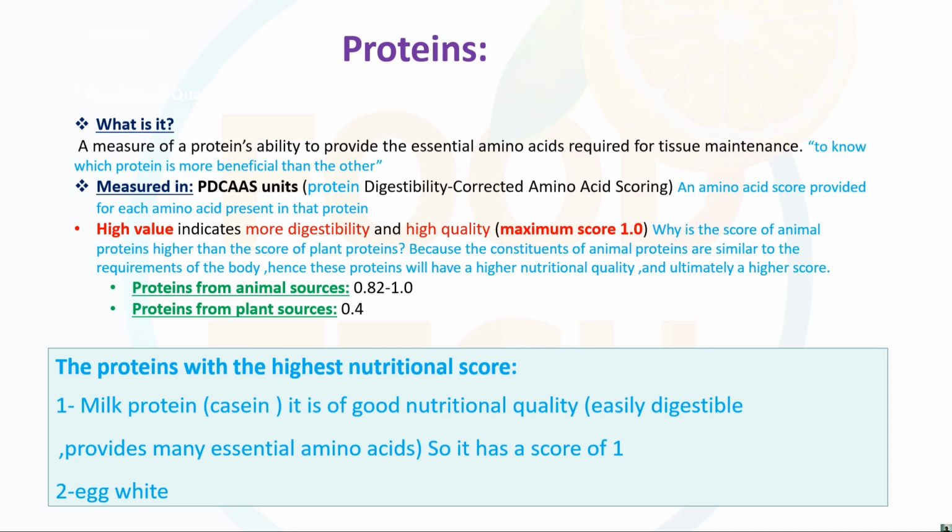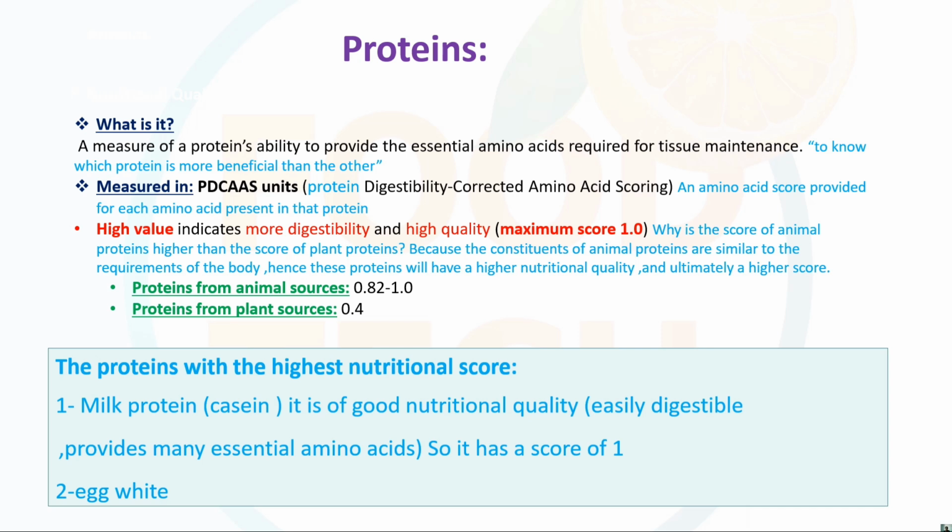It is very important, student, with respect to our competitive exams. The high digestibility or high score is 1. The score of the animal protein is higher because, as we have already discussed, the biological value in the case of the animal protein is much higher compared to the plant protein.